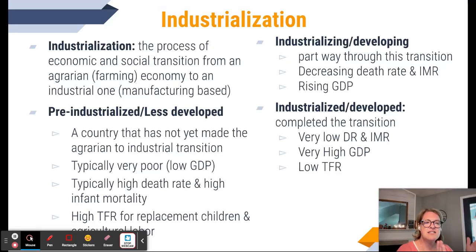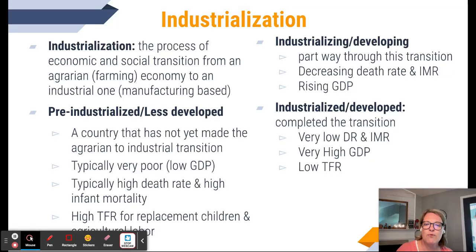So that's industrialized, where we are in the US. We're at the end of this industrialization process. And some countries are pre-industrialization. They're still more agrarian type nations. Okay. A country is considered pre-industrialized or less developed if they have not yet made that switch from agrarian to industrial.